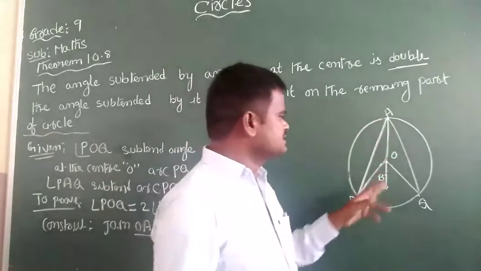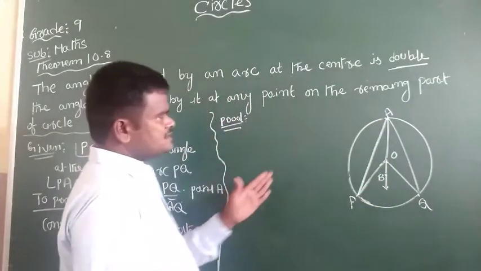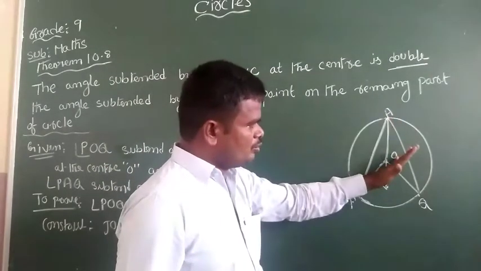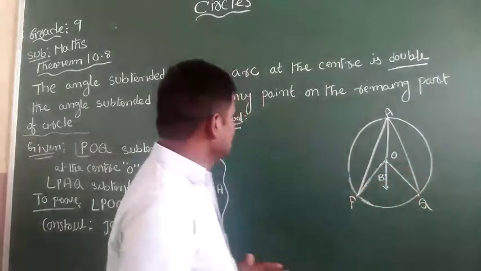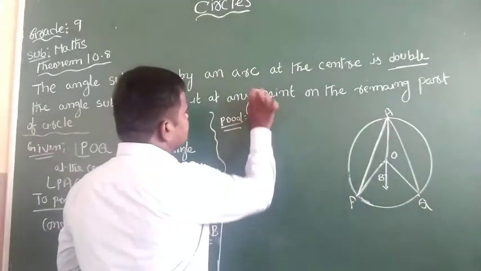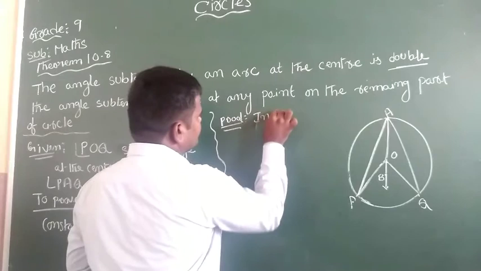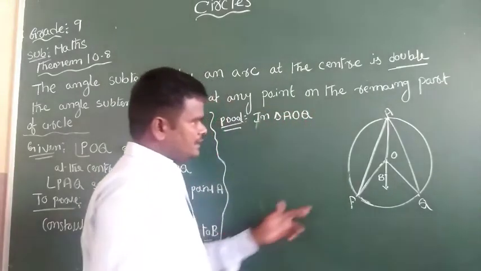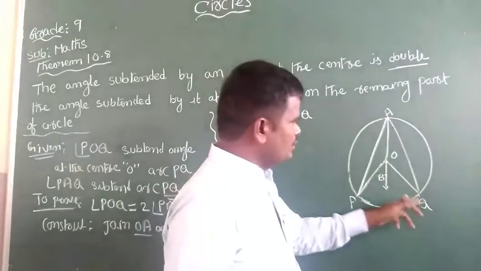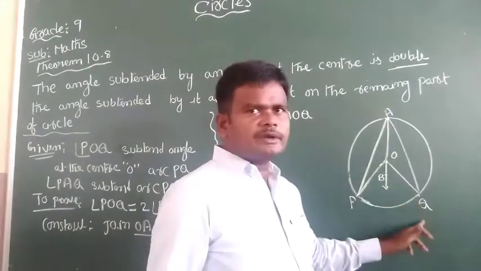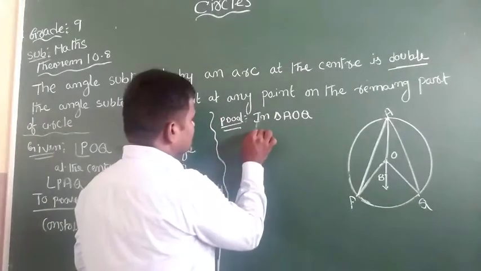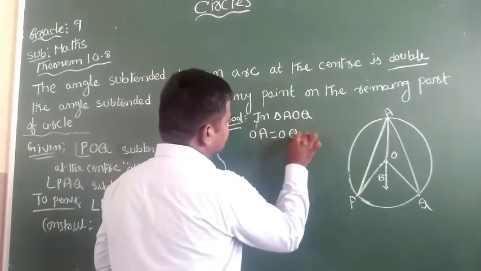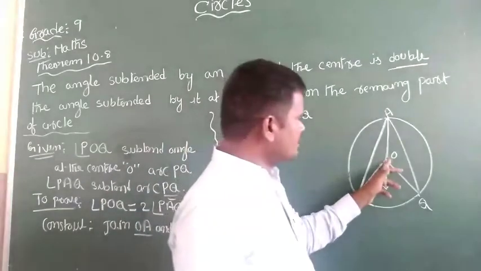Take these two triangles. First take triangle AOQ. In triangle AOQ, OA equals OQ.